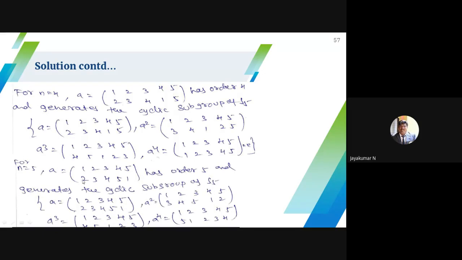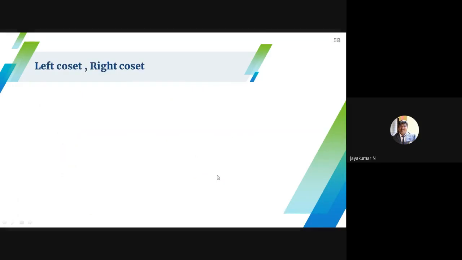For n equal to 5, I can give the map for all numbers: 1 to 2, 2 to 3, 3 to 4, 4 to 5, 5 to 1. Definitely it has order 5. These are all the cyclic subgroups. The remaining permutations do not exist.